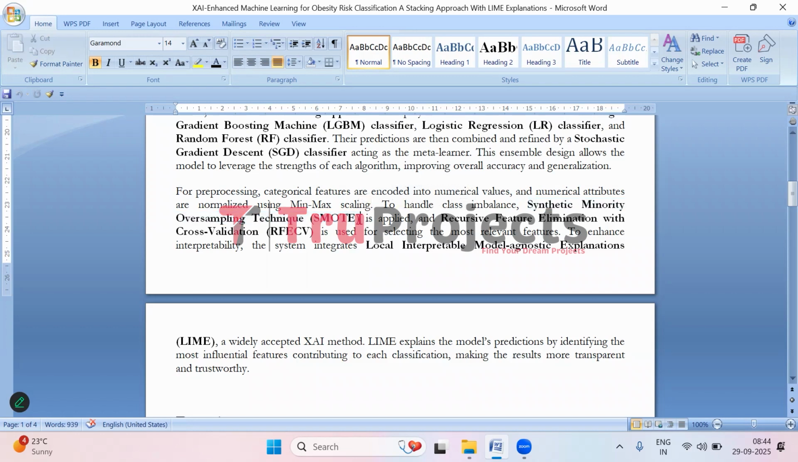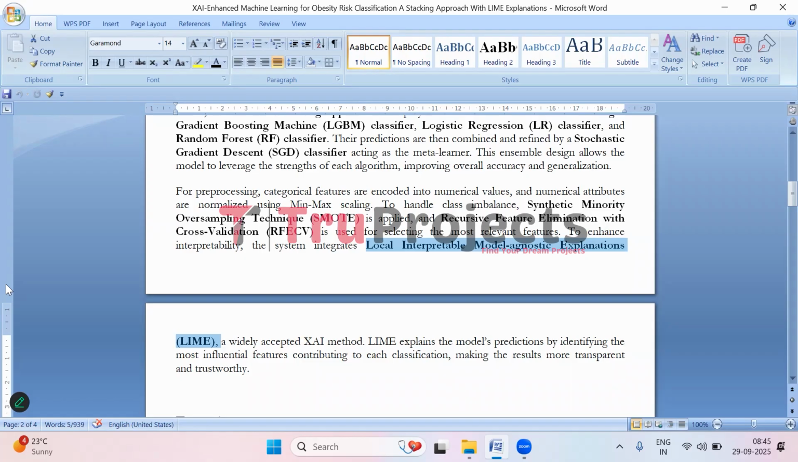We also want the model to focus only on the most important features. For that, we have used the recursive feature elimination with cross validation technique, which we call RFECV in short, which helps to pick the most important features that actually matter. Finally, to make sure the predictions are understandable, here we are using explainable AI tools, LIME and SHAP, which are popular explainable tools. LIME is Local Interpretable Model-agnostic Explanations. LIME looks at a prediction and tells us which features had the biggest influence.